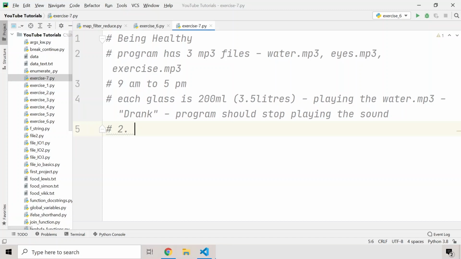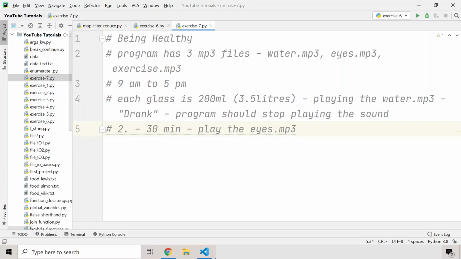So in short intervals, for example, I'll give you the interval right here. In the first case, you need to calculate the interval by yourself using some mathematics. In this, you will need to take an interval of 30 minutes. So 30 minutes is the interval in which you will put an alert again and again that the programmer has to exercise his eyes. And for this purpose, you will play the eyes.mp3 sound.